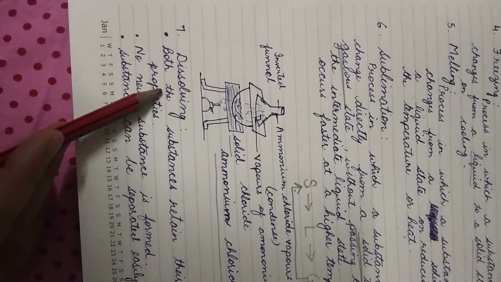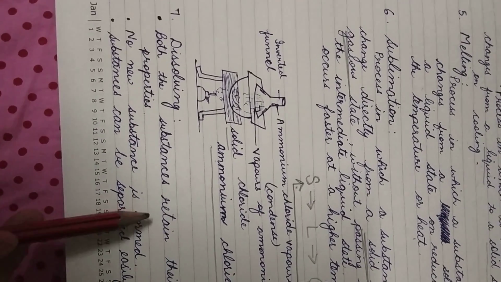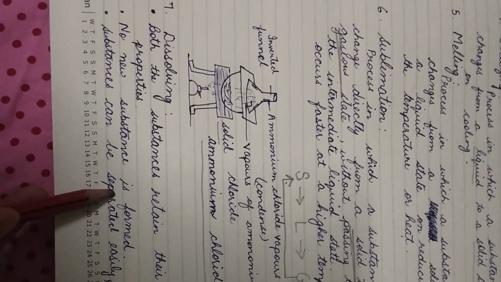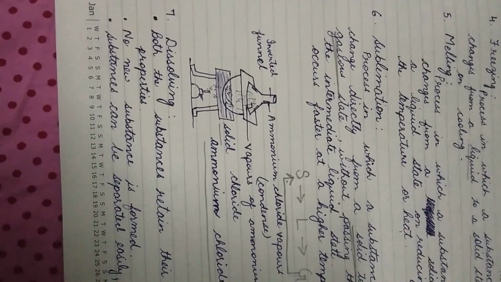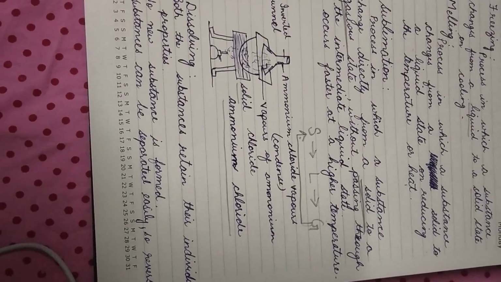Now the last is dissolving. In dissolving, we are not making any new substance. It is again an example of physical change. We are simply adding salt or any solid and dissolving it in the liquid.